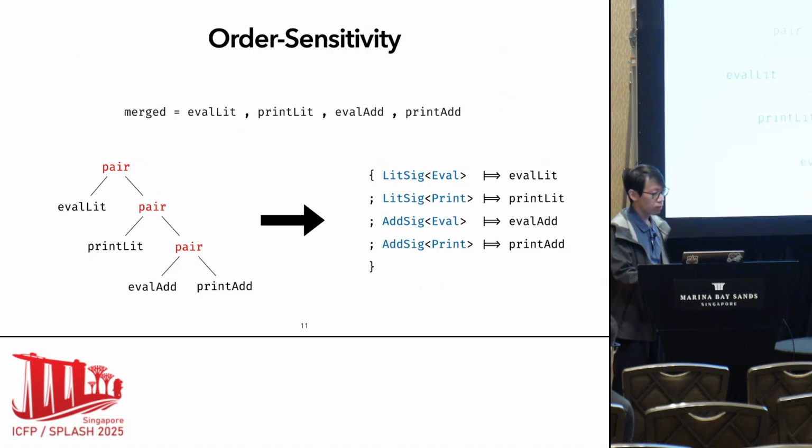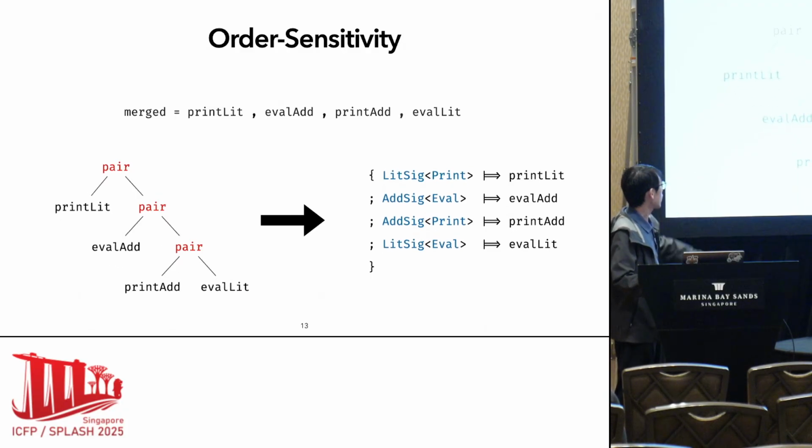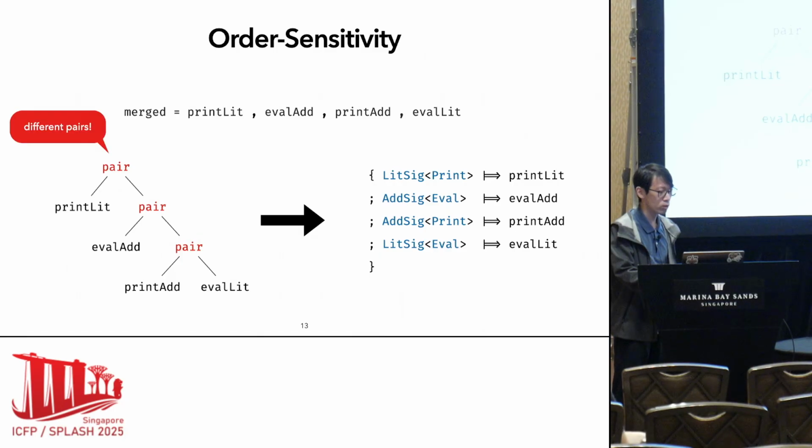Another advantage of our approach is about order sensitivity. Here, if we swap the merges like this, actually we need to adjust the binary tree, or nested pairs, to reflect the differences.